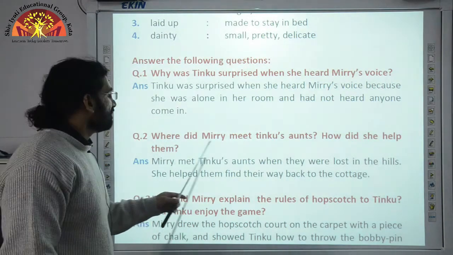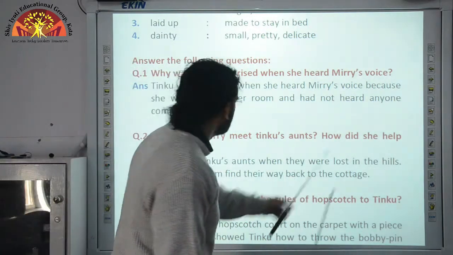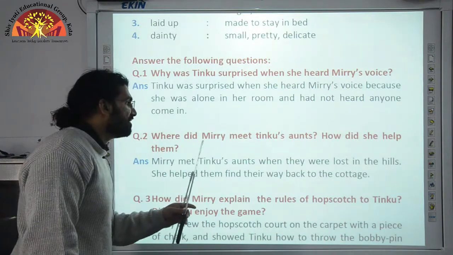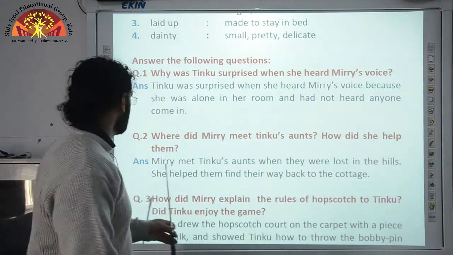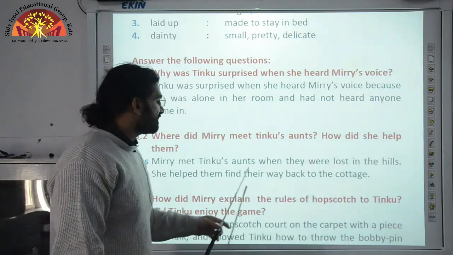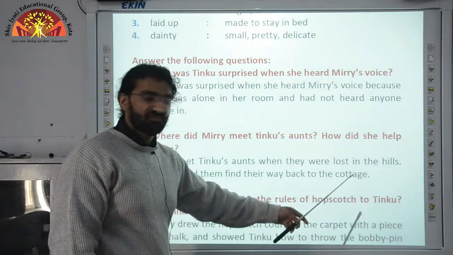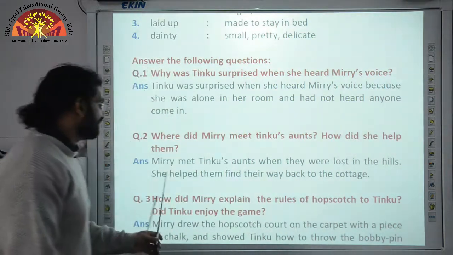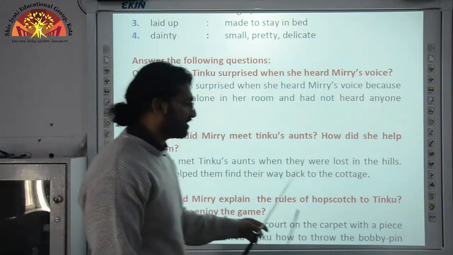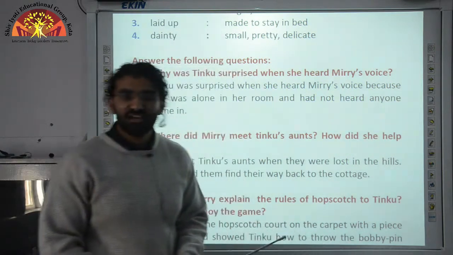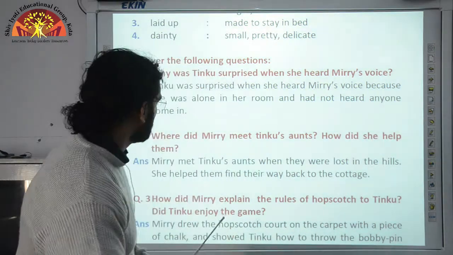Where did Miri meet Tinku's aunts? How did she help them? Miri met Tinku's aunts when they were lost in the hills. And how did she help them? She helped them find their way back to the cottage because they were lost there.